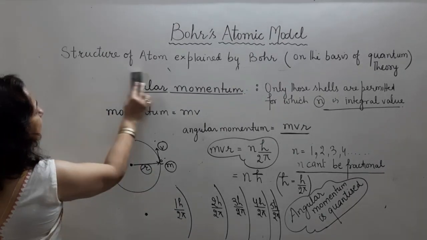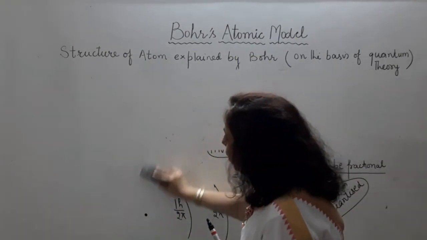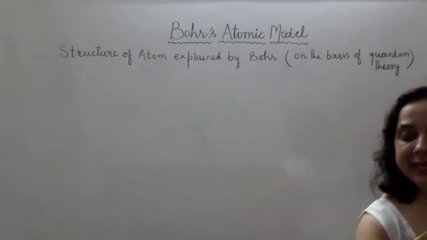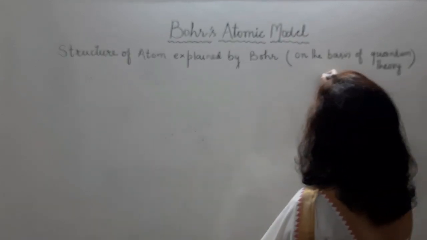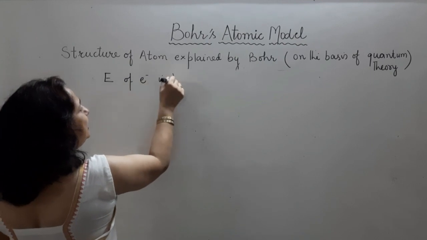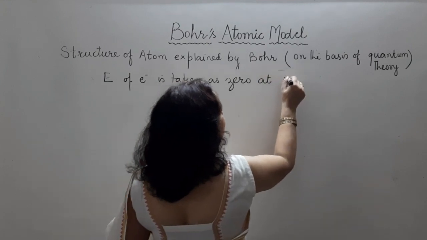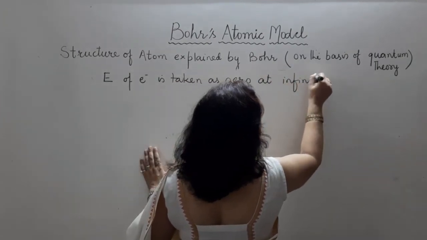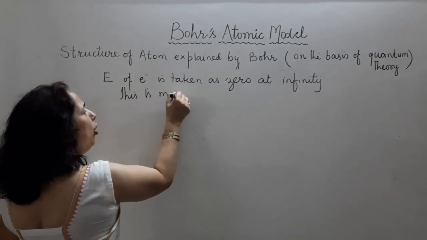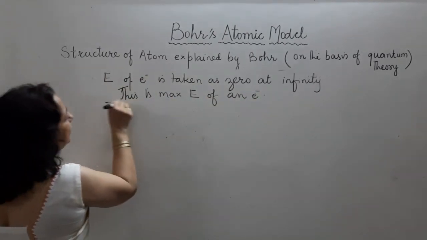After angular momentum, he explained us energy of electron. He explained energy of electron, and this point of energy is very important for electron. First part, electronic energy. We can say that energy of electron is taken as zero at infinite distance. That means at infinity. And this is the maximum energy of an electron. एक इलेक्ट्रॉन की ये मैक्सिमम एनर्जी है.